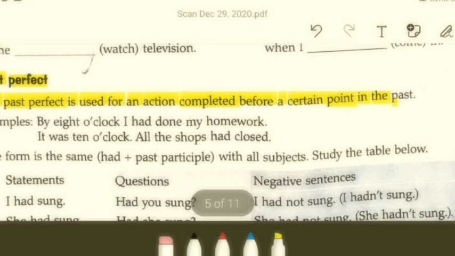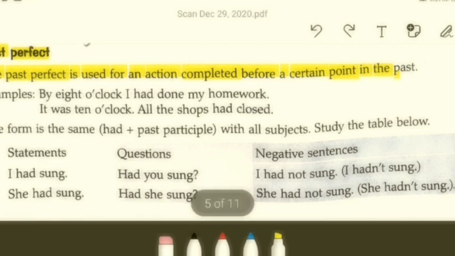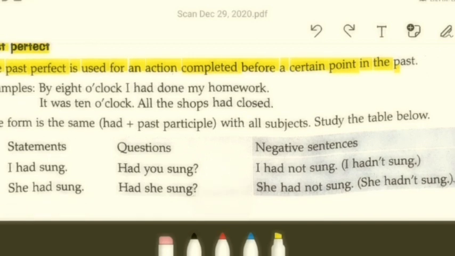Some examples are also listed. Let's try to read them and understand it better. By 8 o'clock I had done my homework. It was 10 o'clock, all the shops had closed. Isn't it? That's how it goes. By 8 o'clock I had done my homework.